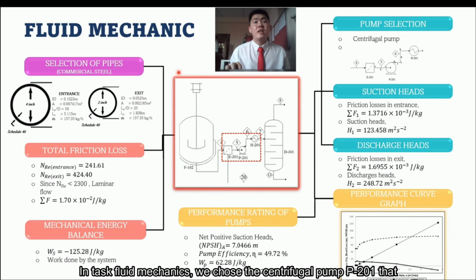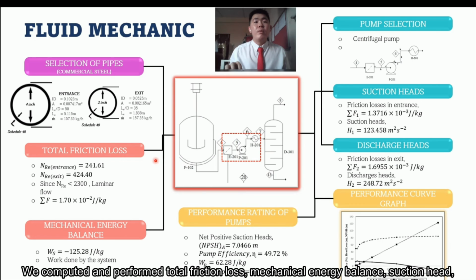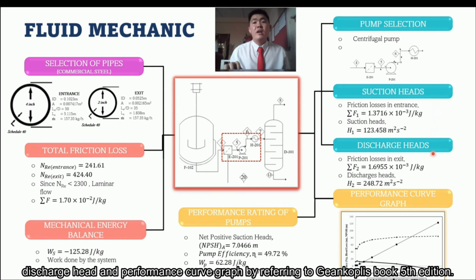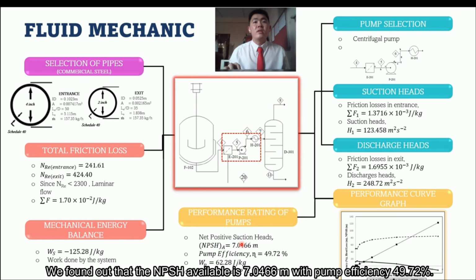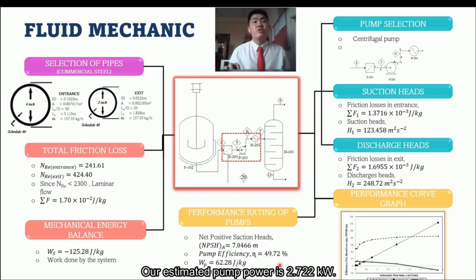In the fluid mechanics task, we choose the centrifugal pump P201 that connects the filter and the heat exchanger as our control volume. We compute and perform total friction loss, mechanical energy balance, suction heads, discharge heads, and performance curve graph by referring to Geankoplis's book 5th edition. We found out that the NPSH level is 7.0466 meter with pump efficiency 49.72%. Our estimated pump power is 2.722 kilowatt.